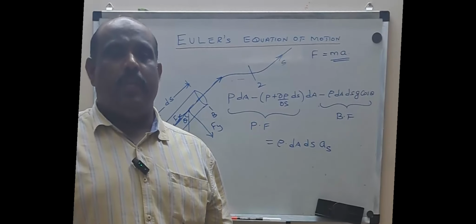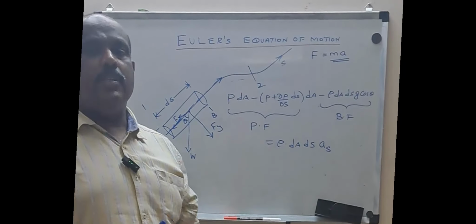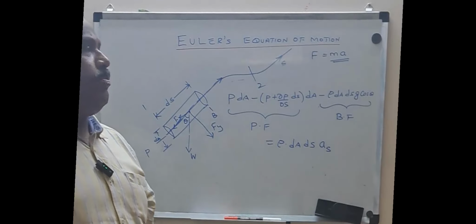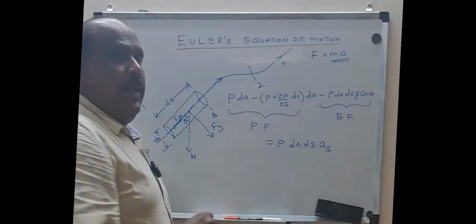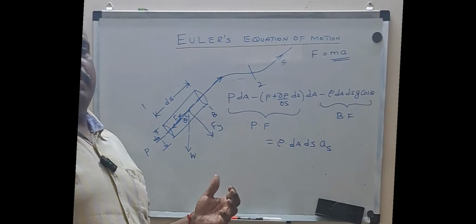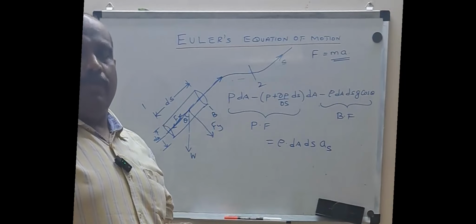In continuation to the session we discussed, the conservation principle is the conservation of momentum based on Newton's second law of motion, where we arrived at F equal to ma. Now this force is contributed by the surface force and the body force.